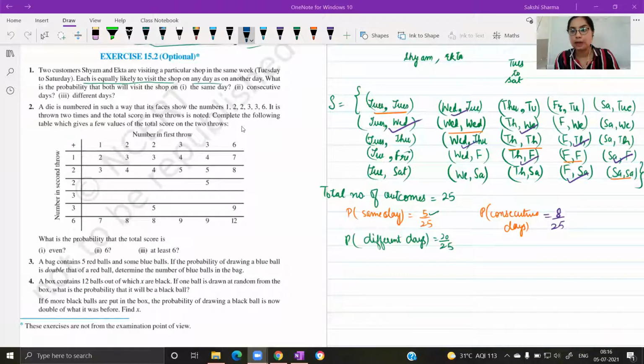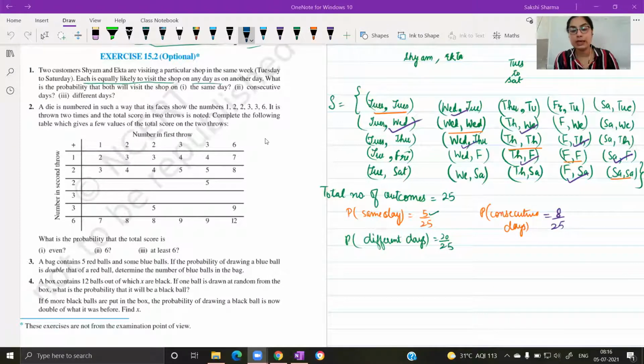You can write down the sample space if you want, and then complete this table. It is thrown 2 times. The total score in 2 throws is noted. So this table here is indicating the sum of the numbers that appear on the 2 dice, on the 2 times the die is rolled. You have to complete this table and then answer the questions that follow.